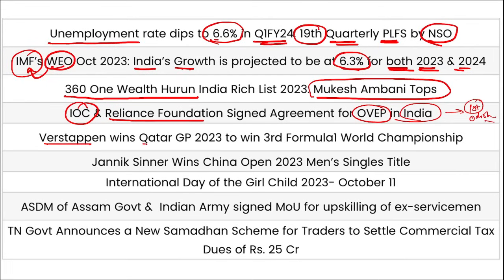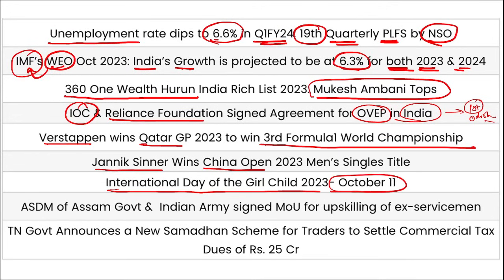Then Max Verstappen won the Qatar Grand Prix to win the third Formula 1 championship. Jannik Sinner won the China Open men's singles title, and Iga Swiatek from Poland won the China Open women's singles title. Then International Day of the Girl Child was observed on 11th of October.